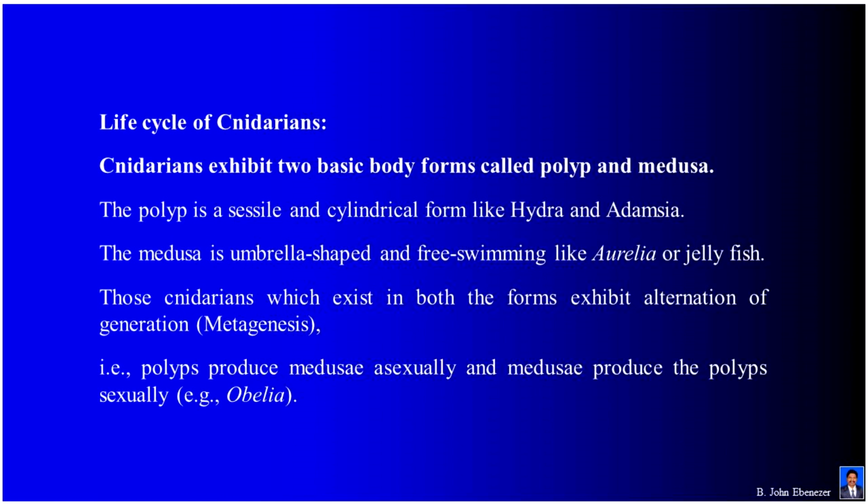Life cycle of cnidarians. Cnidarians exhibit 2 basic body forms called polyp and medusa. The polyp is a sessile and cylindrical form like Hydra and Adamsia. Medusa is umbrella shaped and free swimming like Aurelia and jellyfish. Those cnidarians which exist in both the forms exhibit alternation of generation, metagenesis. That is, polyps produce medusae asexually and medusae produce polyps sexually. Example, Obelia.